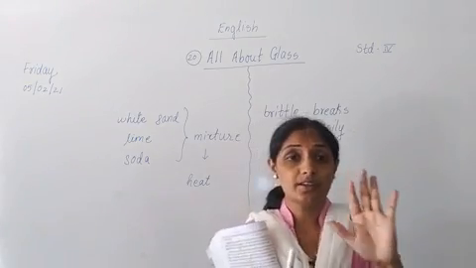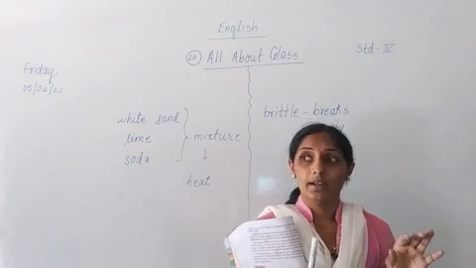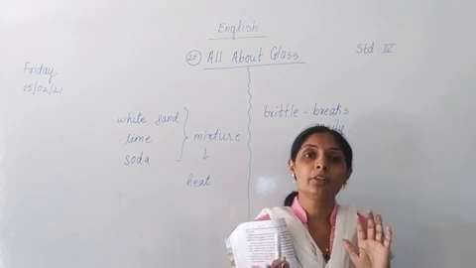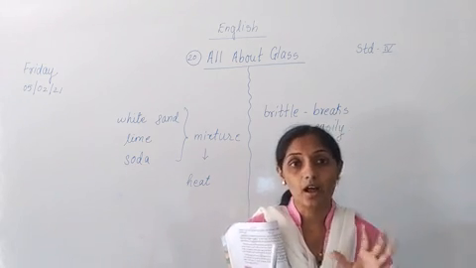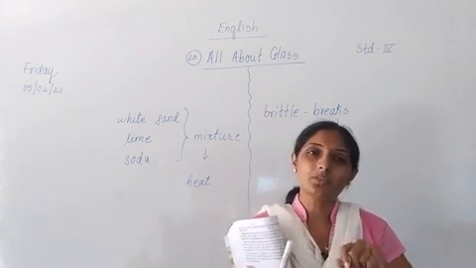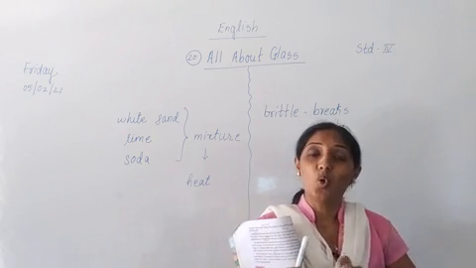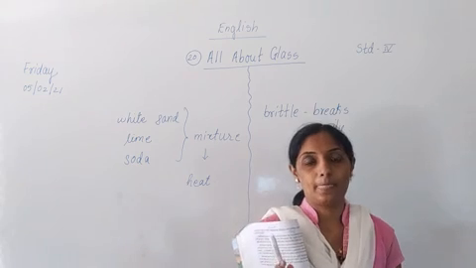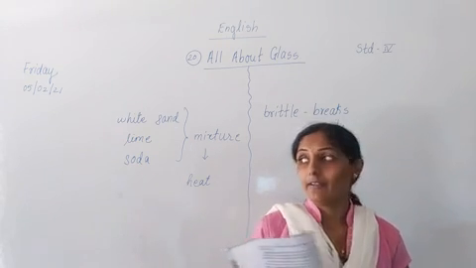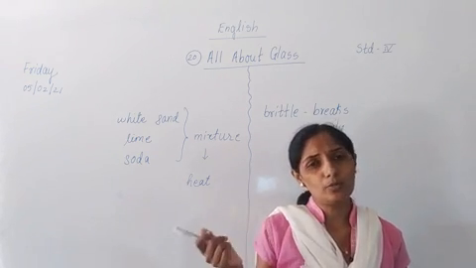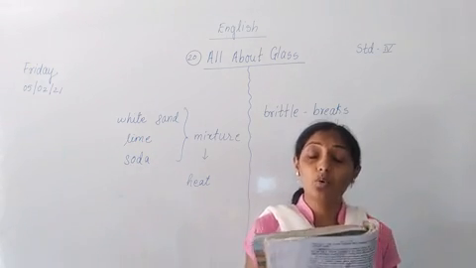We don't have to wait for it to cool. When it becomes cool, it will become stiff and hard, and if you try to give shape to that cold glass, it will break. Understood? And when it breaks, you will not be able to make shapes. So how is glass shaped?